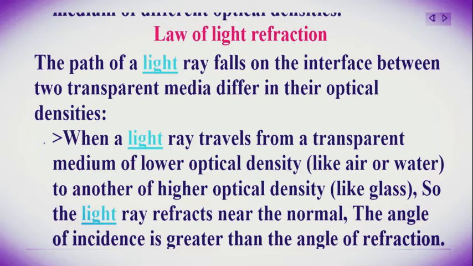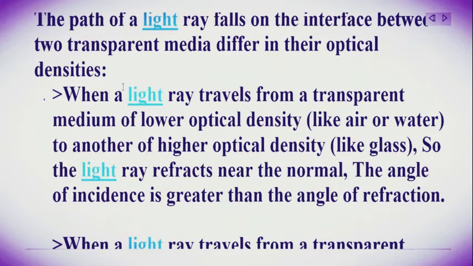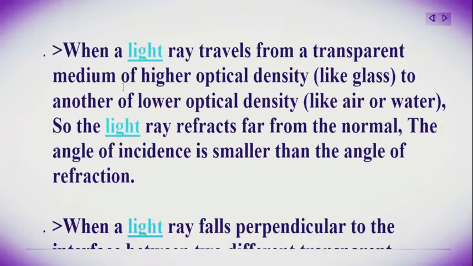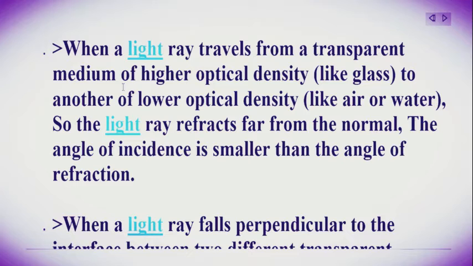When a light ray travels from a transparent medium of lower optical density like air or water to another of higher optical density like glass, the light ray refracts toward the normal, and the angle of incidence is greater than the angle of refraction. 2. When light travels from a transparent medium of higher optical density like glass to another of lower optical density like air or water, the light ray refracts away from the normal, so the angle of incidence is smaller than the angle of refraction.